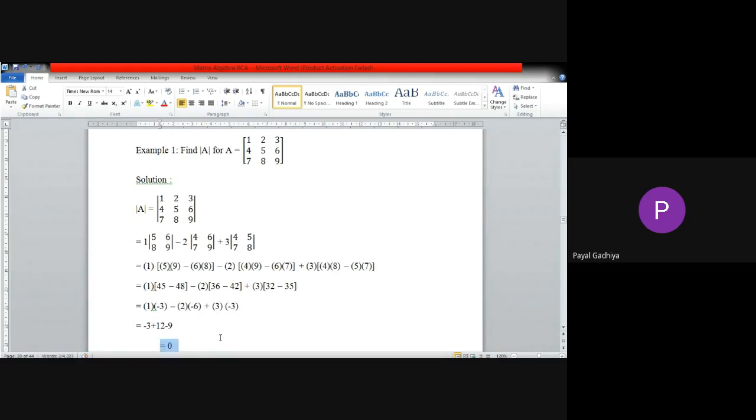Okay. So this way you can calculate determinant of 3 cross 3 matrix. Are you all clear with this example? Or is there any doubt by your side? Clear, ma'am. Is it clear by everyone?